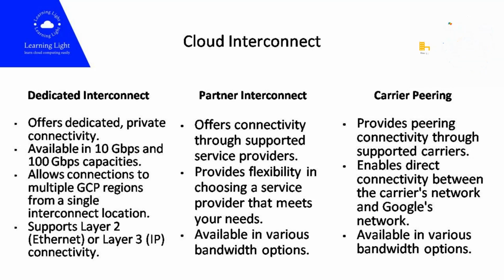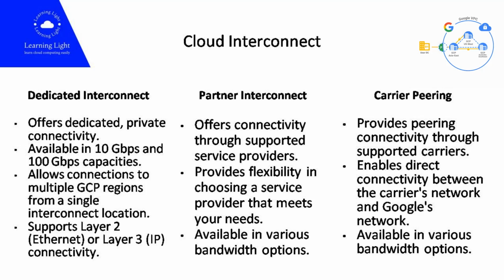It provides dedicated, private connections with higher reliability and lower latency compared to connections over the public Internet. This supports both Layer 2 Ethernet and Layer 3 IP connectivity options. This offers global reach with Dedicated Interconnect, allowing connections to multiple GCP regions. Cloud Interconnect enables high bandwidth, low latency communication between on-premises and GCP. This is suitable for enterprises with high-performance requirements or large data transfer needs. It provides predictable and consistent network performance.